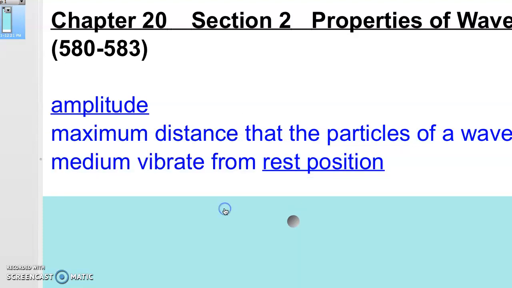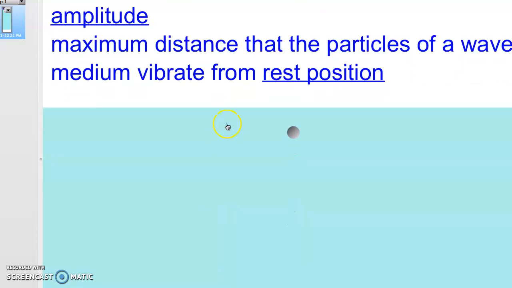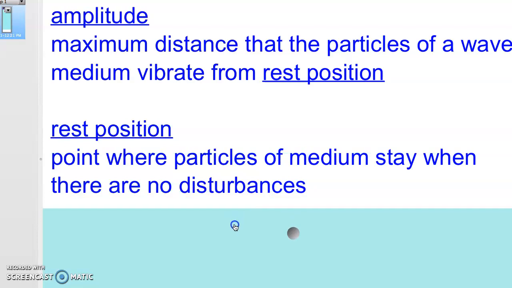Amplitude. So that's the farthest distance, the maximum distance that the particles of a wave's medium can vibrate from what's called the rest position. So what is the rest position? That's the part where the particles are going to sit. The particles of a medium will stay, right, when there's no disturbance. So there's nothing happening, right?